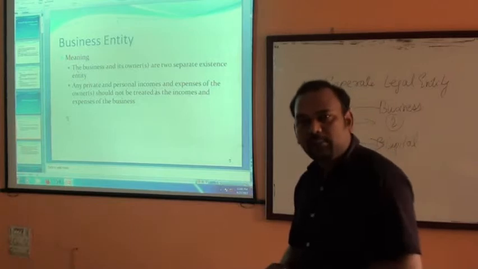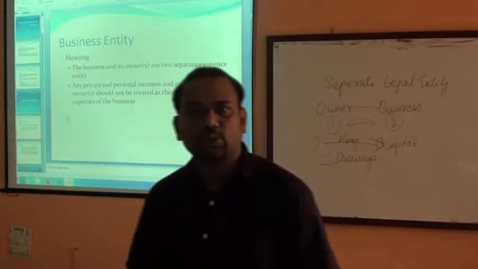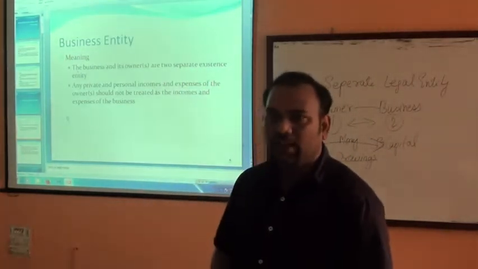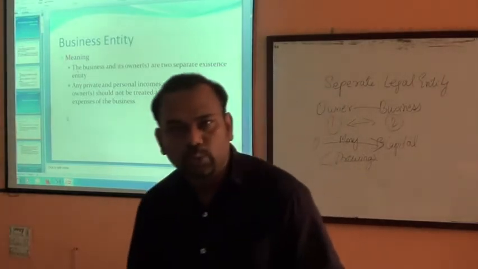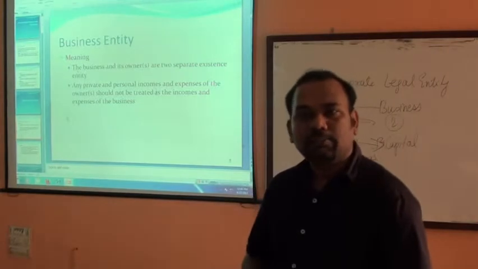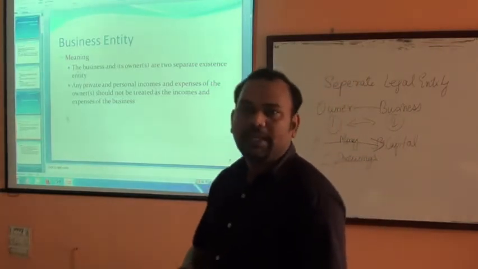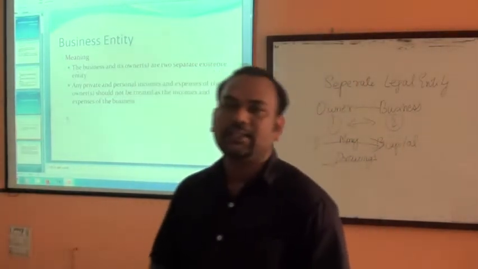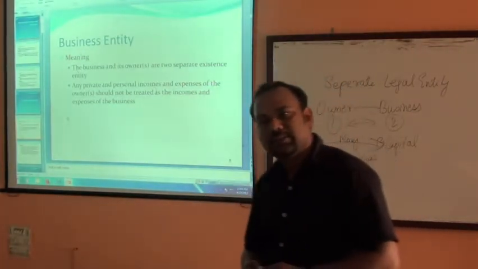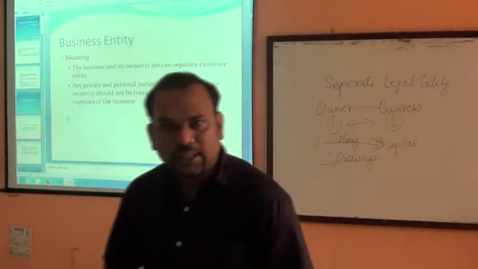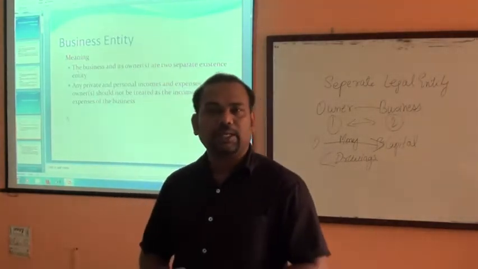Now from accounting perspective, the owner and the business are two separate people, and that's why we will only take into consideration the rent of the 2 rooms that is taken as business purpose. The place where the owner is residing, it is his personal expenses, and the business will not pay his personal expenses.